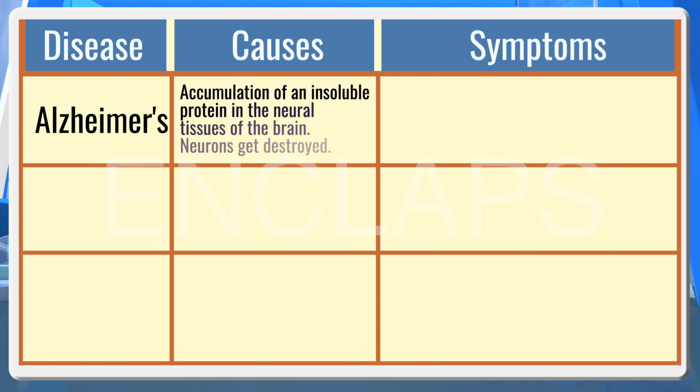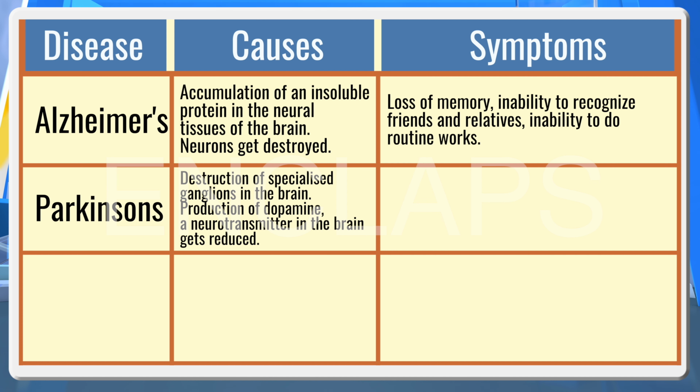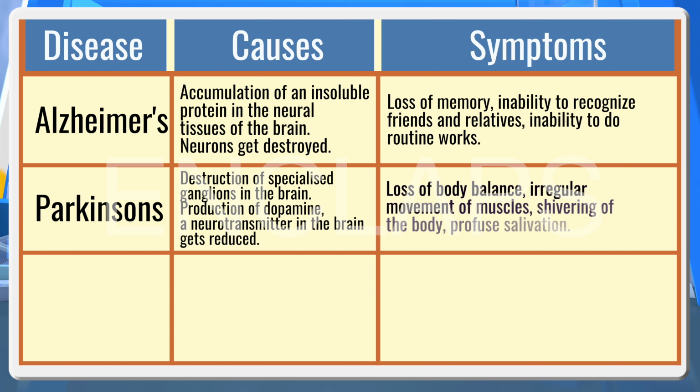Disease, causes, symptoms. Alzheimer's: accumulation of an insoluble protein in the neural tissues of the brain; neurons get destroyed; loss of memory, inability to recognize friends and relatives, inability to do routine work. Parkinson's disease: destruction of specialized ganglions in the brain; production of dopamine, a neurotransmitter in the brain, gets reduced; loss of body balance, irregular movement of the muscles, shivering of the body, profuse salivation.